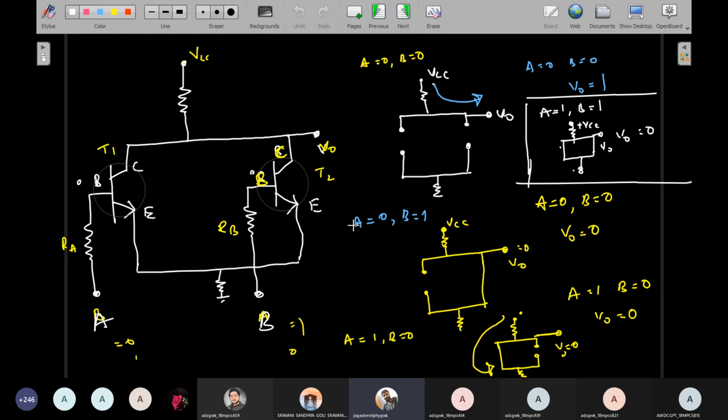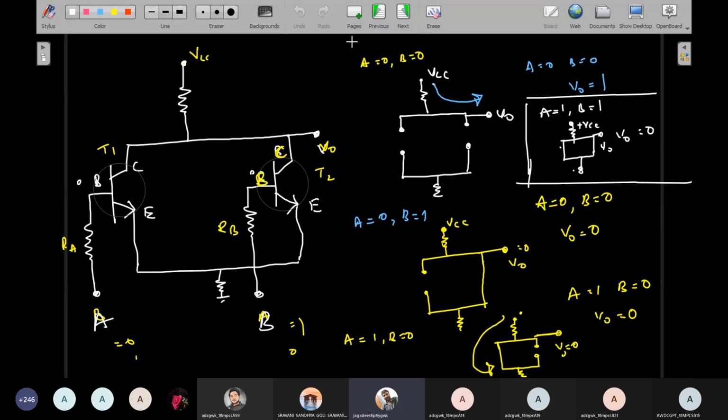In the remaining conditions, if A is equal to 0 and B is equal to 1, the output voltage is 0; A is 1 and B is 0, the output is 0; and A is 1 and B is 1, the output is also 0.